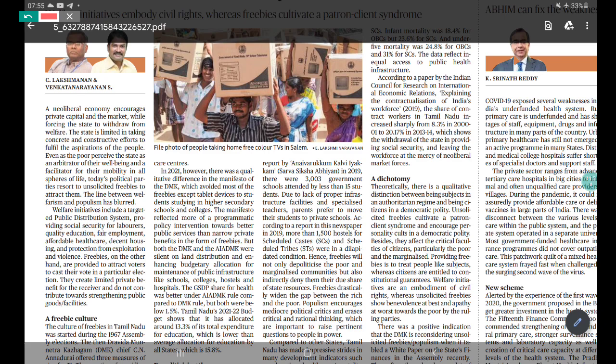Apart from that, populism versus welfarism. I told you earlier that there is a difference between populism and welfarism. Populism is about the vote bank, and populism creates the patron-client relationship, patron-client syndrome, whereas welfarism is something that is constitutionally provided and it embodies civil rights. So you have to understand, and apart from that, you have to understand one thing, which is the difference between citizen and subject. Subjects are the people who are living in an authoritative regime.